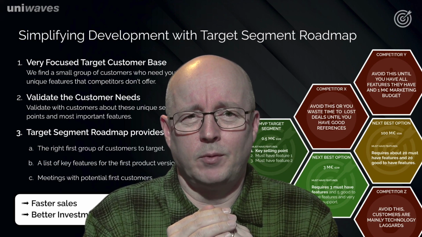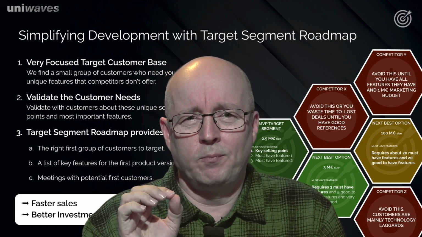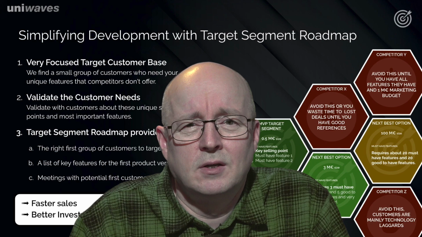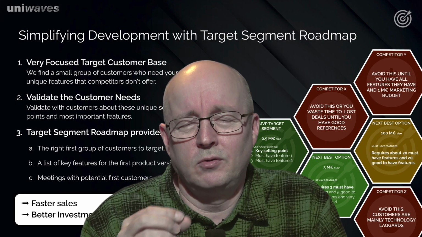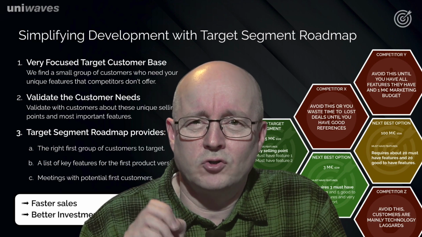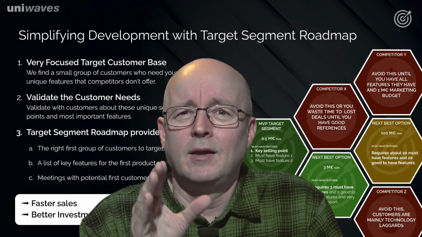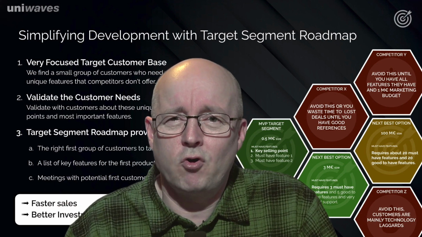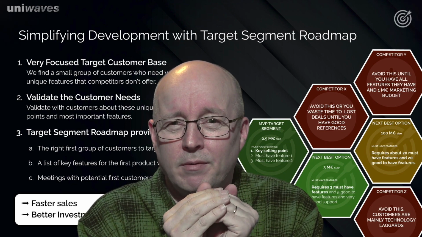And what I'm doing for my customers is that we try to find a very small, manageable group of customers, maybe 50, 100, depending on the markets, who need your unique selling point, your unique features, of the kind that the competitors are not offering. So you are not yet ready, or your customer is not ready at the beginning, for the competition. So avoid competition, find something where you are really strong, and keep the MVP as small as possible. There is a reason why it's minimum viable product.